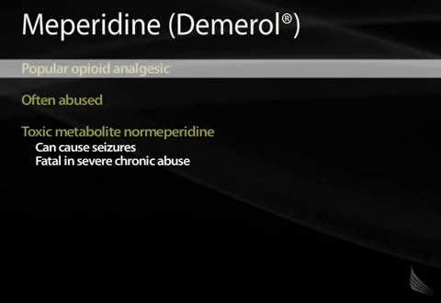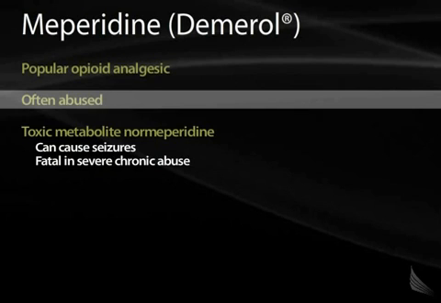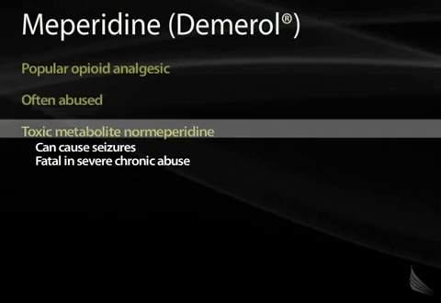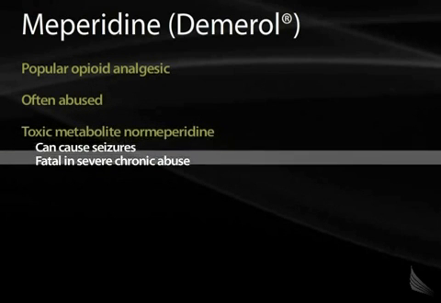Meperidine, also known as Demerol, is another popular opioid analgesic that has become less popular these days, mostly because of its abuse potential. It also creates in the body a toxic metabolite known as normeperidine, which can cause seizures and can be fatal.